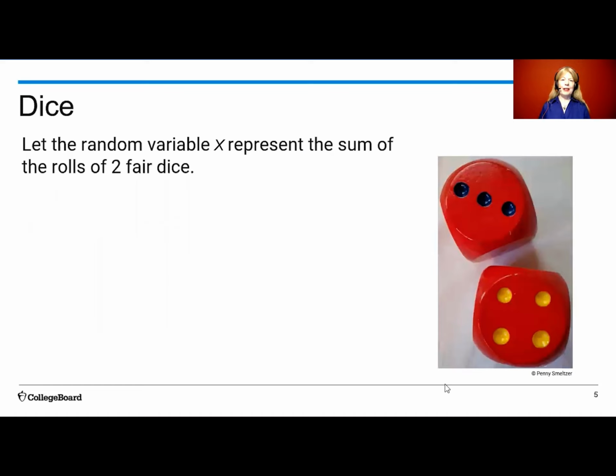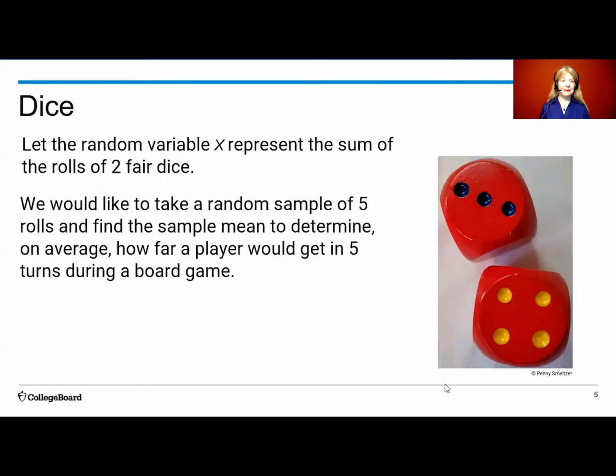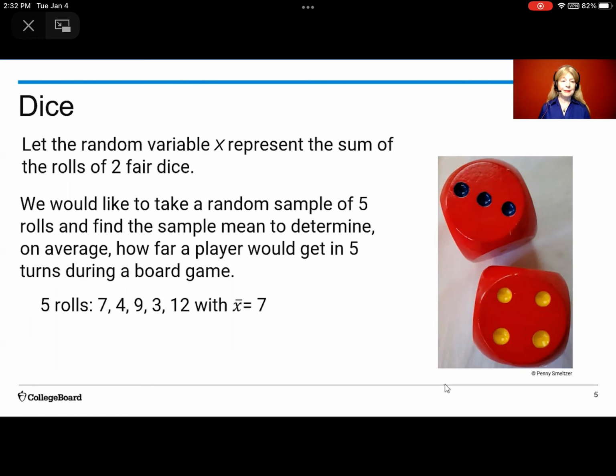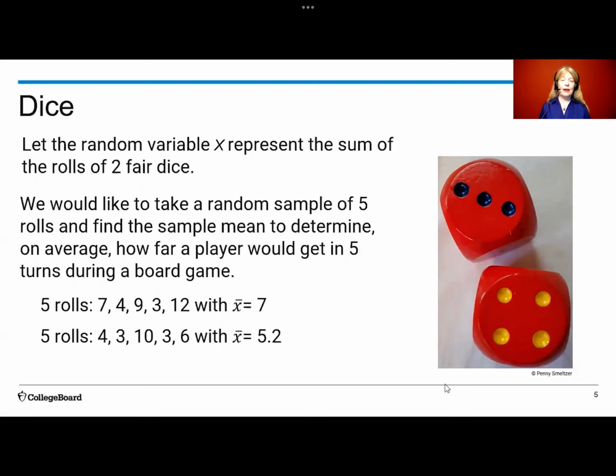Let the random variable x represent the sum of the rolls of two fair dice. We would like to take a random sample of 5 rolls and find the sample mean to determine on average how far a player would get in 5 turns of a board game. For your 5 rolls, you could get a mean of 7. Or a different 5 rolls, you could get a mean of 5.2. Or yet another set of 5 rolls, you could get a mean of 8.4.